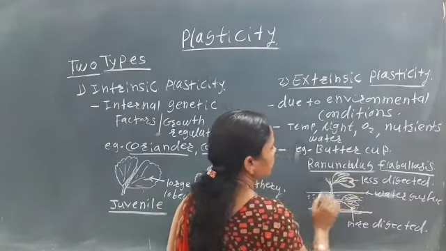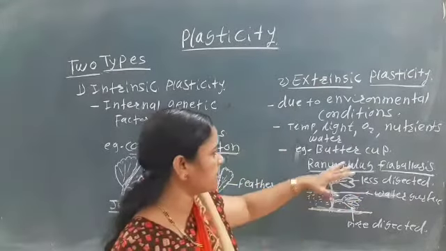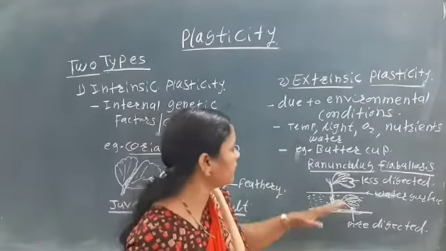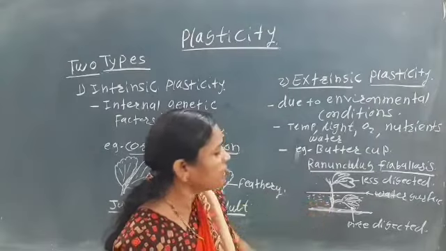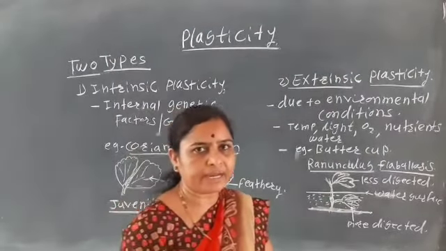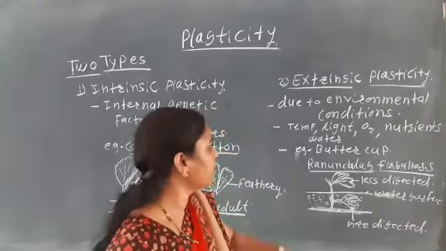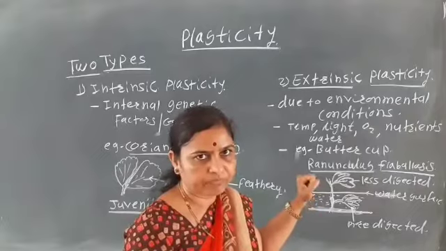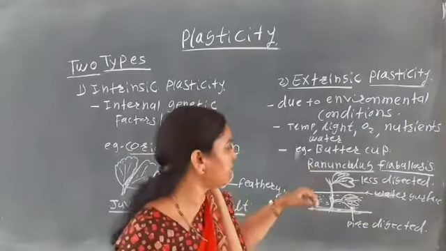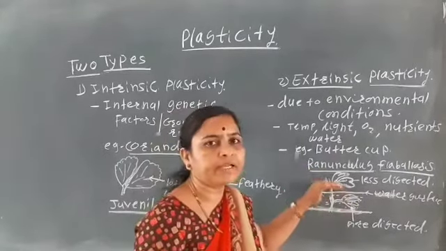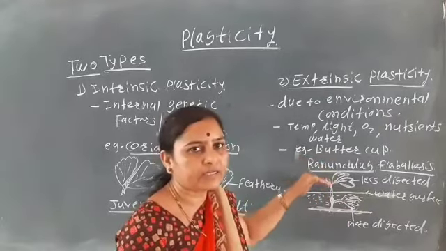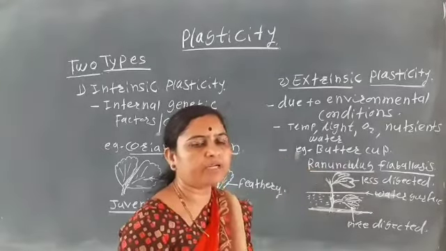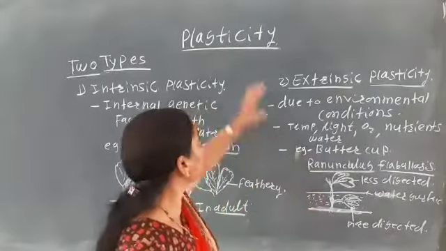Okay, so here in the Ranunculus flagellosus or the buttercup plant, we see different structures in the plants, that is, they show the heterophyllous condition. It shows the heterophyllous condition, that is, below the water surface and above the water surface there are different environmental conditions. Okay, so it is about the plasticity.